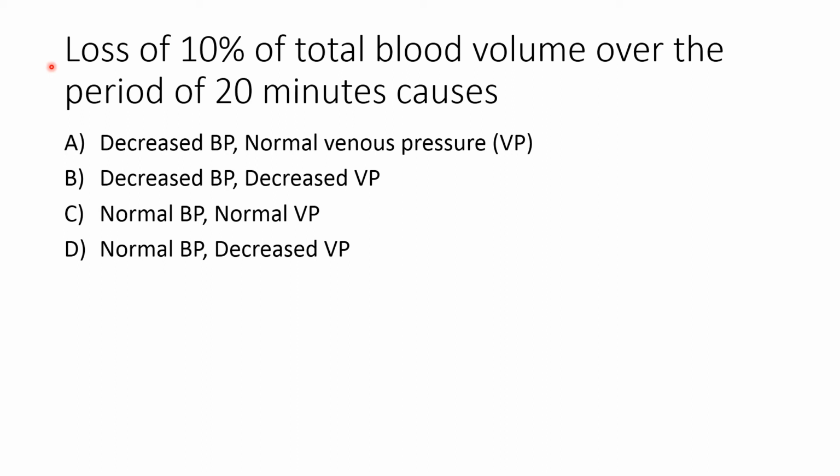First MCQ: loss of 10% of the total blood volume over a period of 20 minutes causes what? Now look at all the options and try to solve the MCQ. You can also pause the screen anytime. So the answer is normal blood pressure and normal venous pressure, because loss of 10% of the total blood volume is well tolerated, and 10 to 15% loss of blood volume activates all the compensatory mechanisms. So blood pressure as well as venous pressure remains normal whenever blood volume up to 10% is lost.